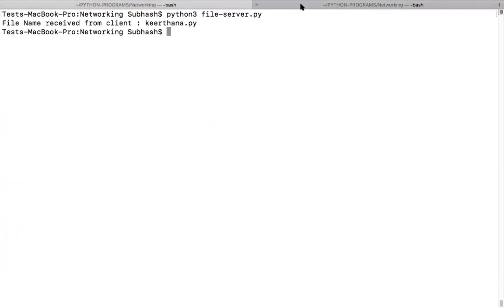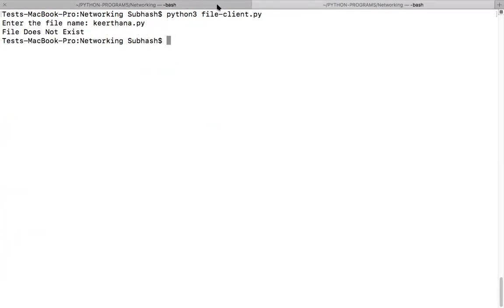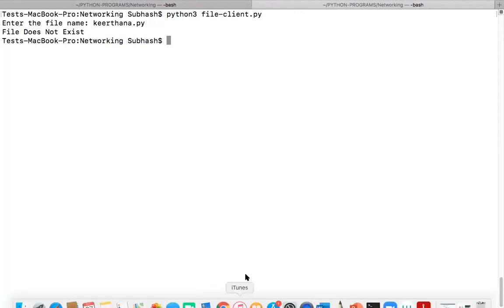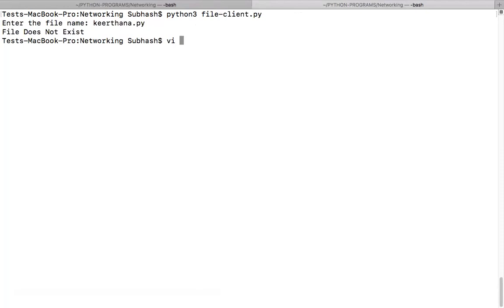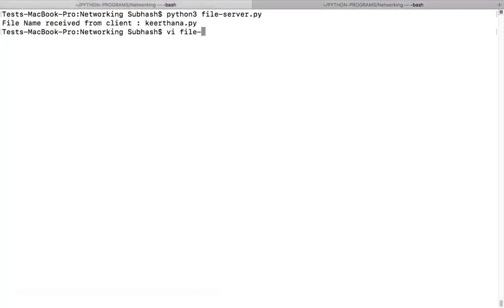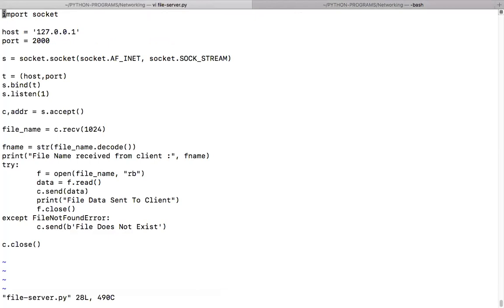Shall we see the code, how it is happening inside? Guys, shall we see what is happening inside the code? Kirtan, just help me out understanding the code. We're importing the socket module. We're defining the host IP address and the port number. We're creating a socket, which is for TCP.